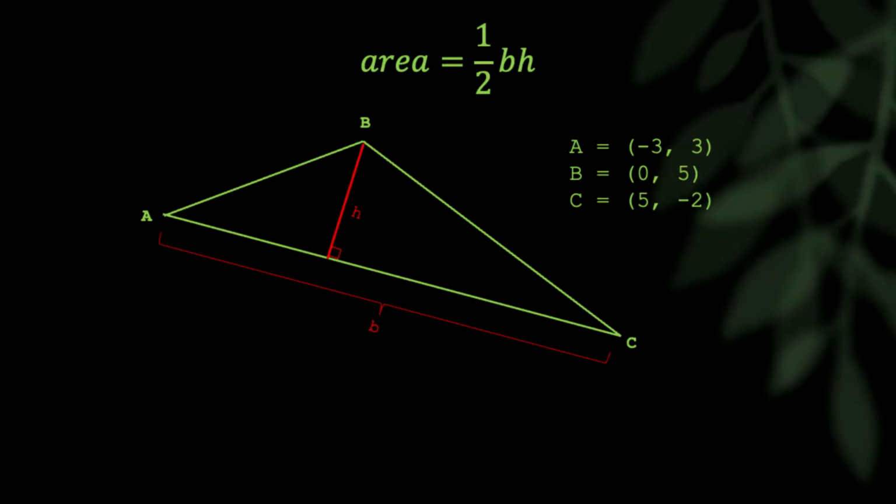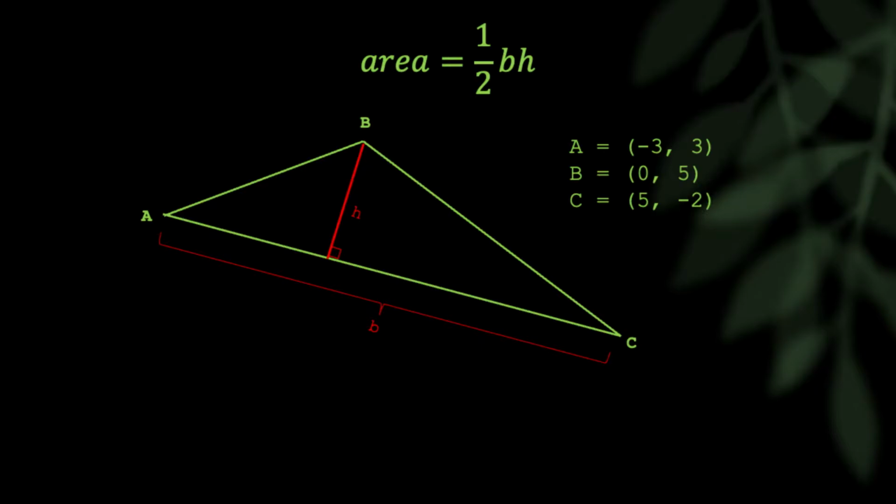You'd have to find the slope of AC, you'd have to take the negative reciprocal of that slope to get the perpendicular slope, and find the line that goes through B with that slope and where it intersects line AC. If you didn't understand that, don't worry. It's just a lot of calculations to do. But is there another area formula we might be able to use?